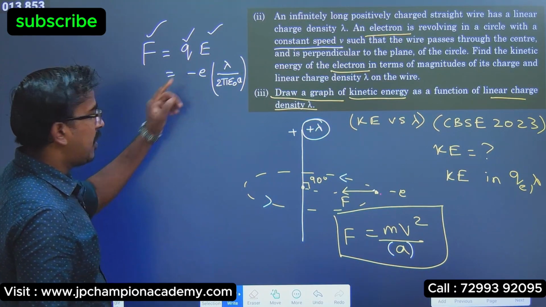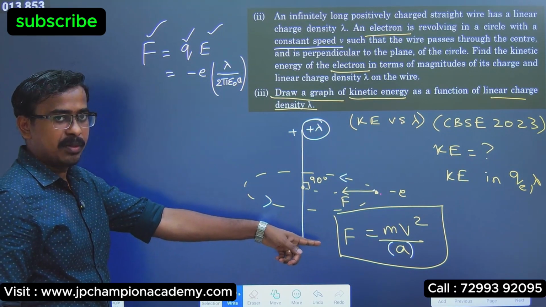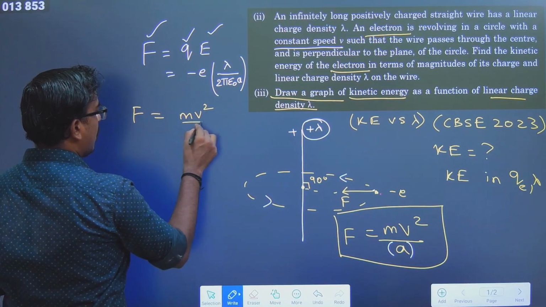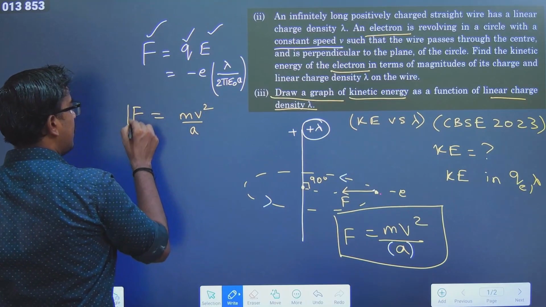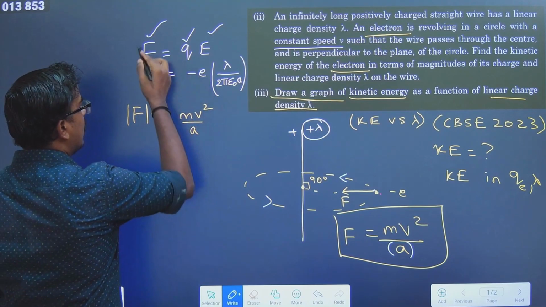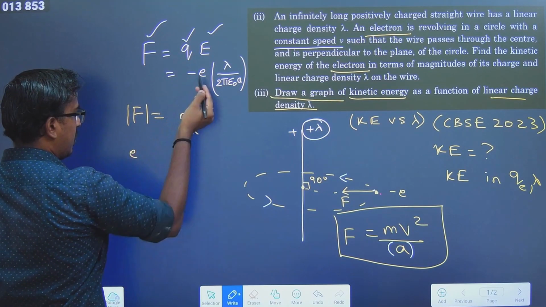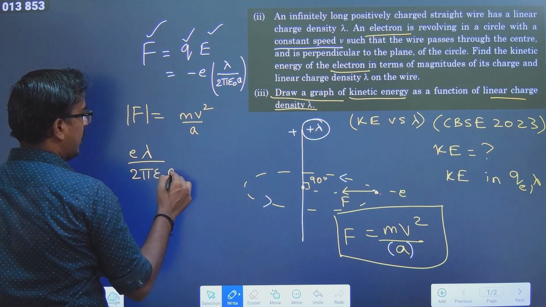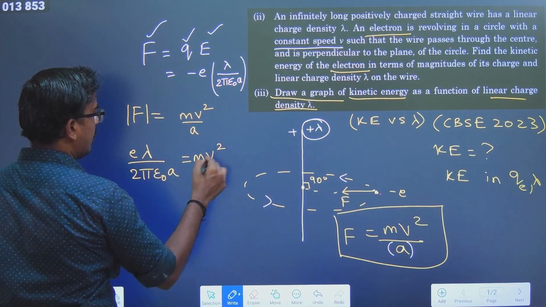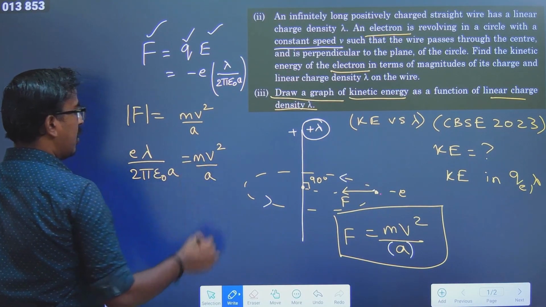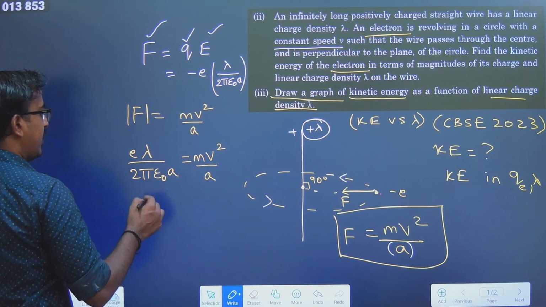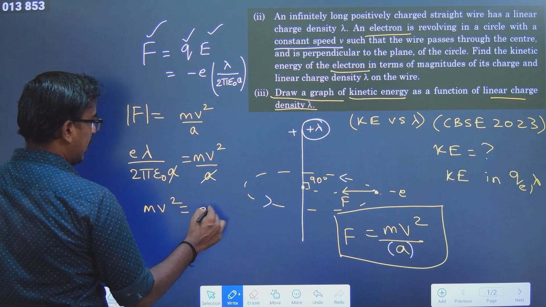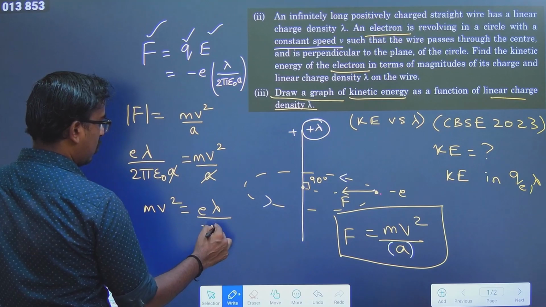Now I am having a minus, but while using this expression, I am equating the force with the centripetal force, mv square by radius. So in that we need to always put the magnitude. Now if you take the magnitude, you don't need to put the sign. So you will have e lambda by 2 pi epsilon naught a equal to mv square by a. Now see here, a is going to get cancelled. Next we are left with mv square is equal to e lambda divided by 2 pi epsilon naught.